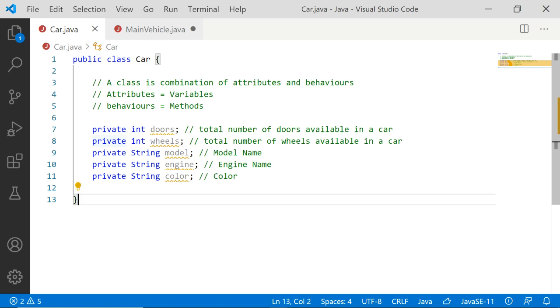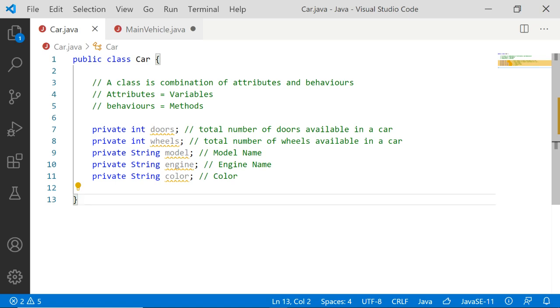Private attribute means these attributes cannot be accessed outside the class. We are restricting it for security purposes. So we are not allowing these attributes to be accessible to the outer world. Only inside this particular class are they available.